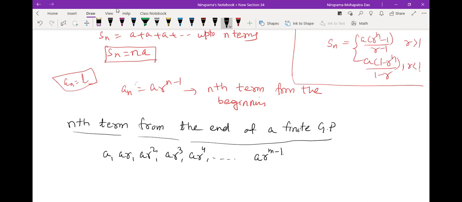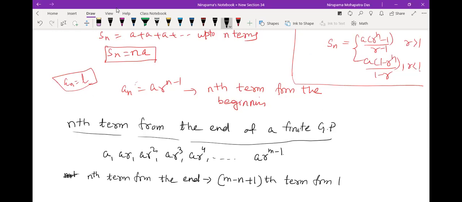So nth term from the end. Sorry, we have taken nth term, no? We have m number of terms. We are familiar with n number of terms, that's why. Nth term from the end means it is basically the m minus n plus 1th term from the beginning. Is it clear to you?